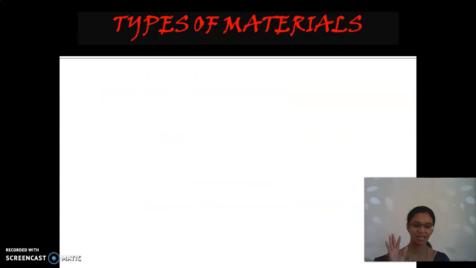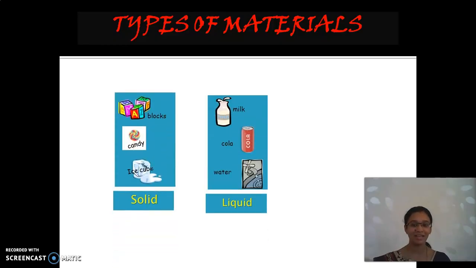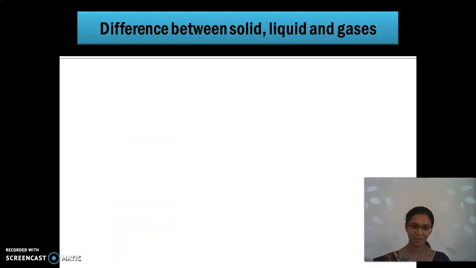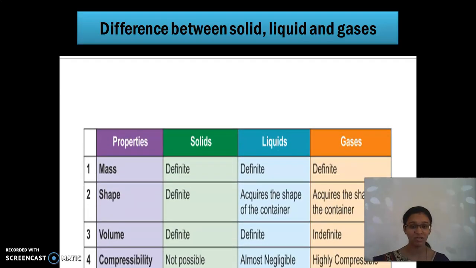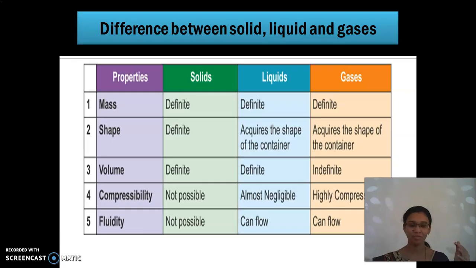What are the types of materials? Solid, very good. And then liquids and gases. Super. Solid, liquid and then gases. So we had seen the properties. These are the important properties, so I am showing this to you again and again: mass, shape, volume, compressibility and then fluidity.